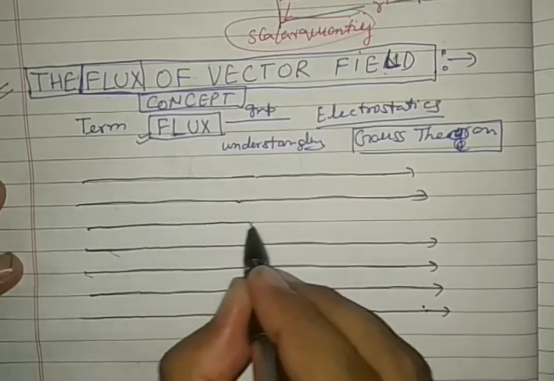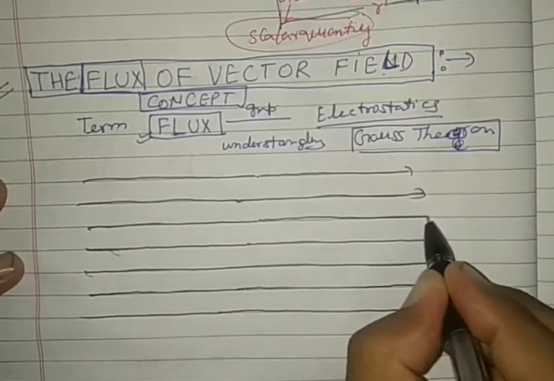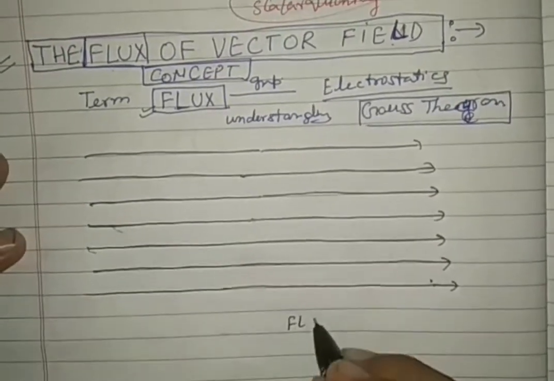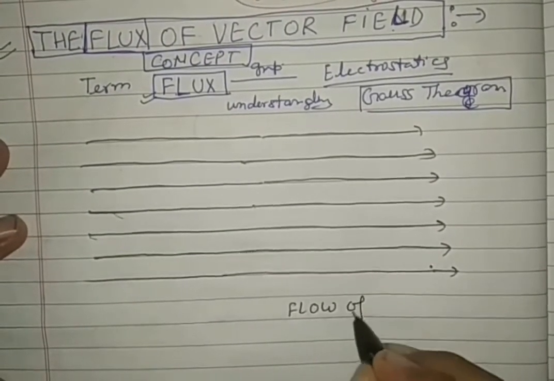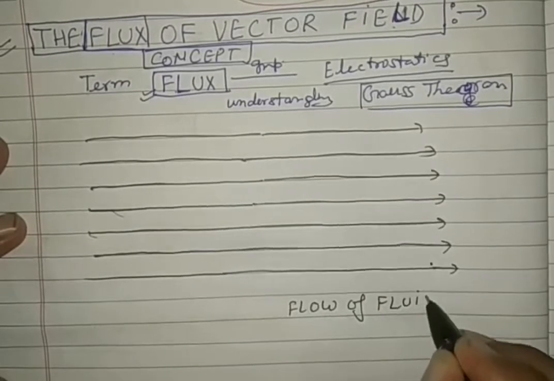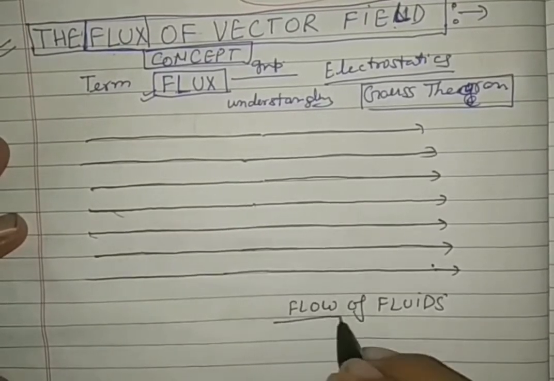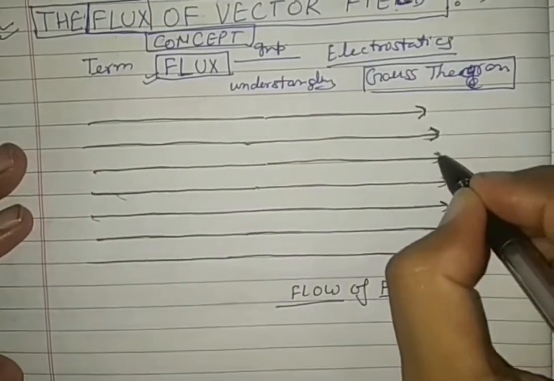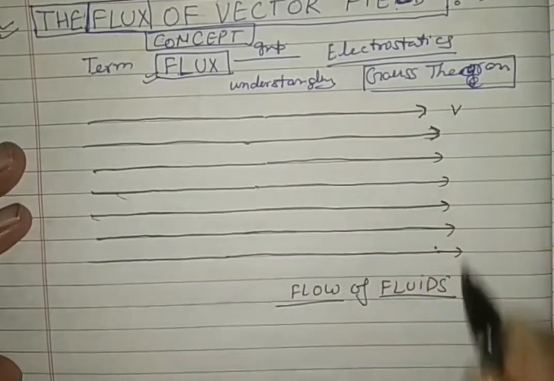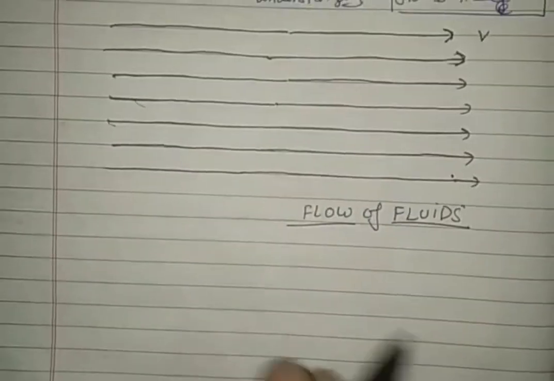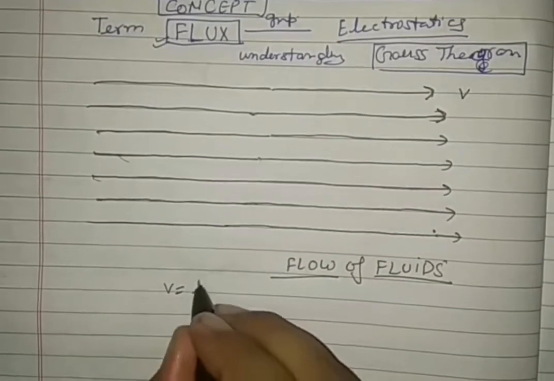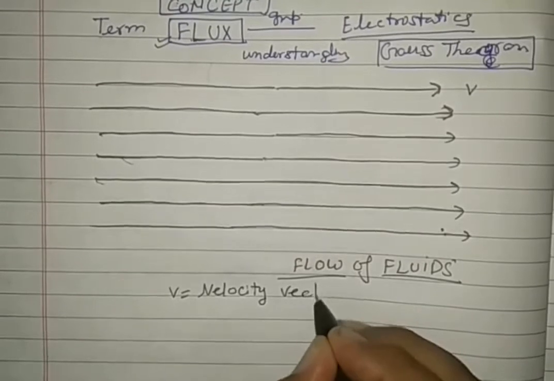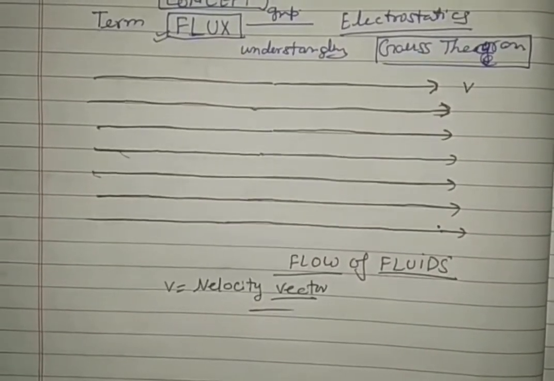This parallel line, let it represent the flow of fluids. This direction of arrow let represent the velocity of it, where V denotes the velocity vector, right?